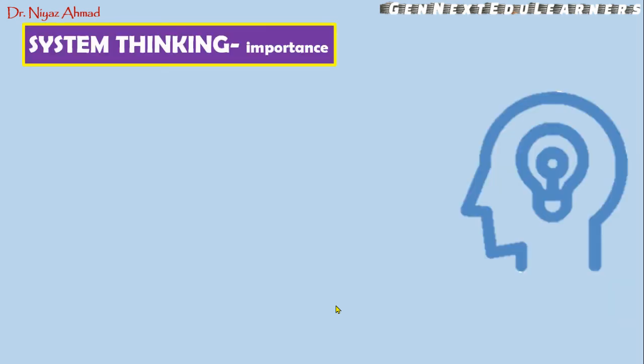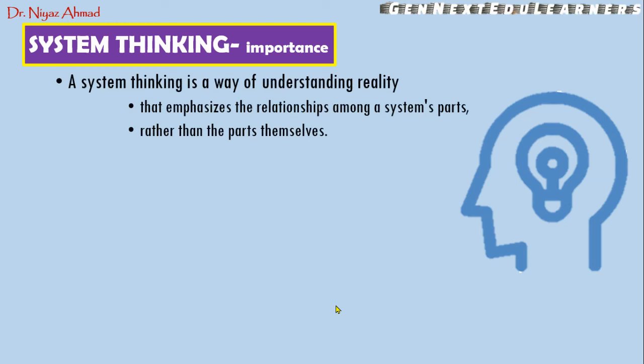So let's see the importance of systems thinking. We have seen how systems thinking works, so let's see its importance. Systems thinking is a way of understanding reality. Because if the infrastructure is very good, generally we assume that this school or college will be very good, but it is not true, because the reality is different. The infrastructure is not interacting with the classroom situation or students, and that is why the performance is not that good.